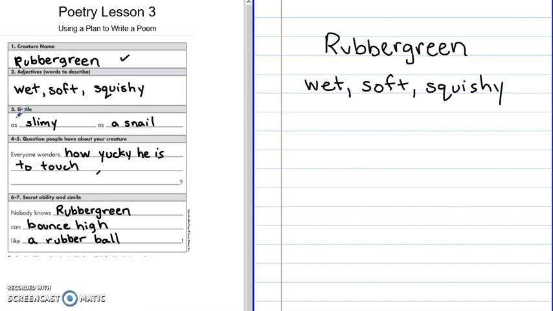Line 3 of my poem is my simile. So I'm going to copy the simile exactly as it is on my plan. So I'm going to write as slimy as a snail.